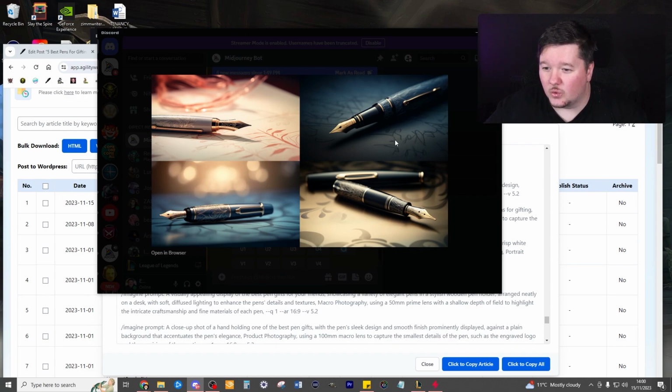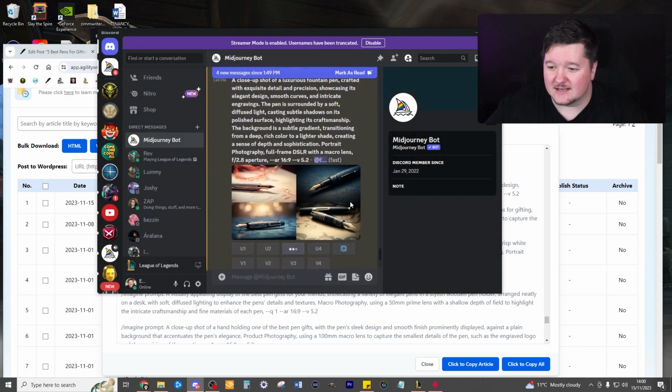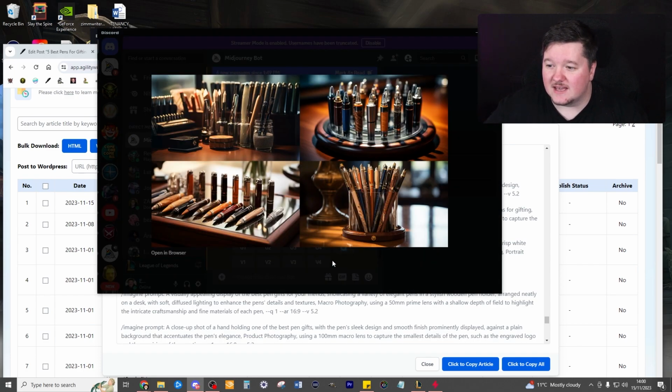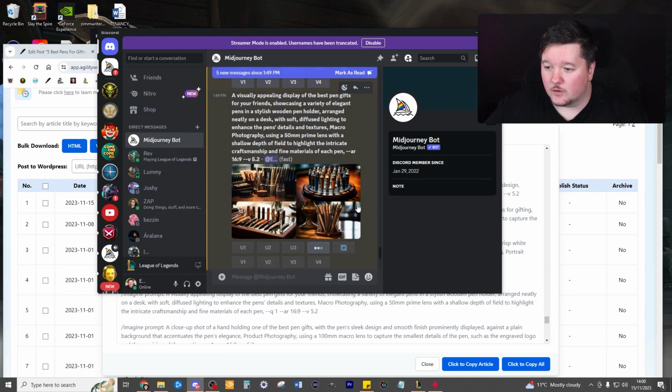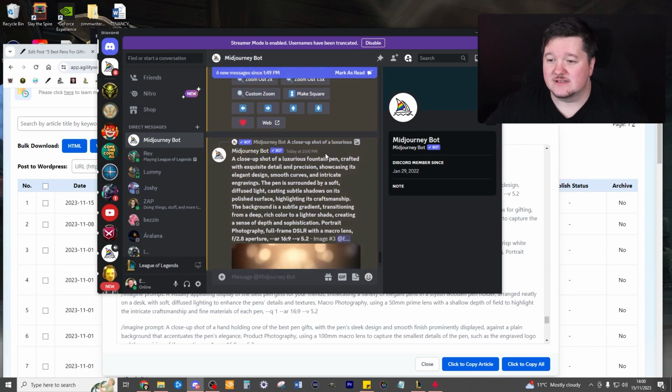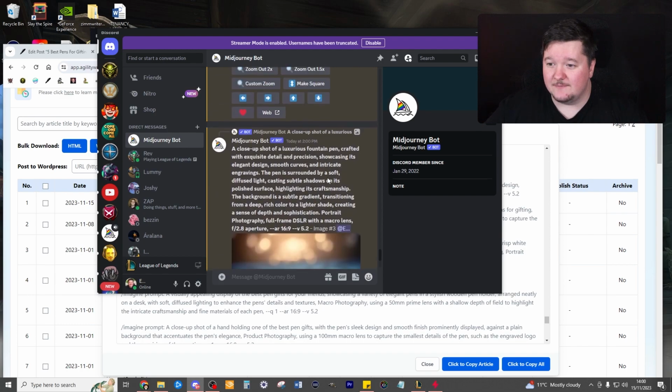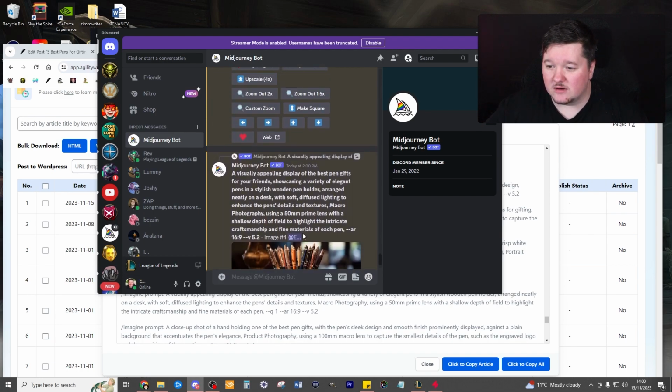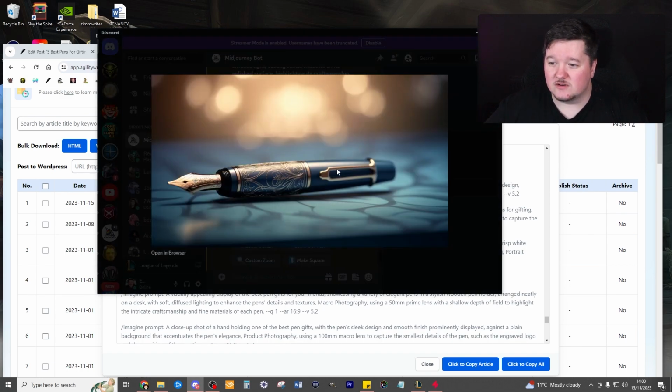Oh, I'm going to go for this one right here. I think that's so sleek and elegant. And then we've got a lovely gift set just there, which is the 4th image there. And what we'll do is now I want to decide between these 3. I think it's between this one and this one. I think this one makes me want to click the most. So I'm going to use that one.